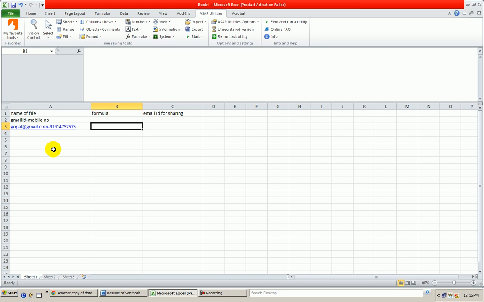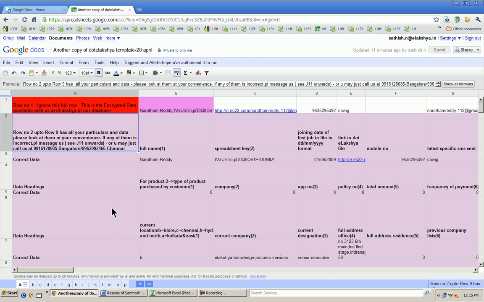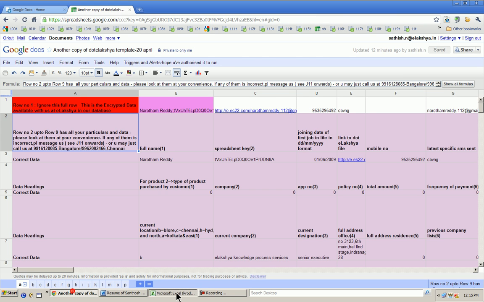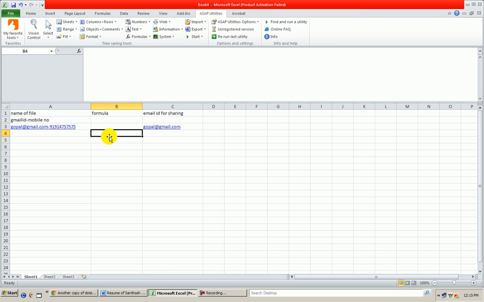The second is a formula which goes in cell B1 of the .elakshya file, and the email ID for sharing would be just gopal at gmail.com. As long as I get this information, as long as I take control of creating .elakshya files, I will be able to create hundreds and thousands of .elakshya files, because using this information the macro will automatically create the file. It will open the file and rename it with the name you are giving here. Next is the formula, wait a minute, I'll just put the formula here.